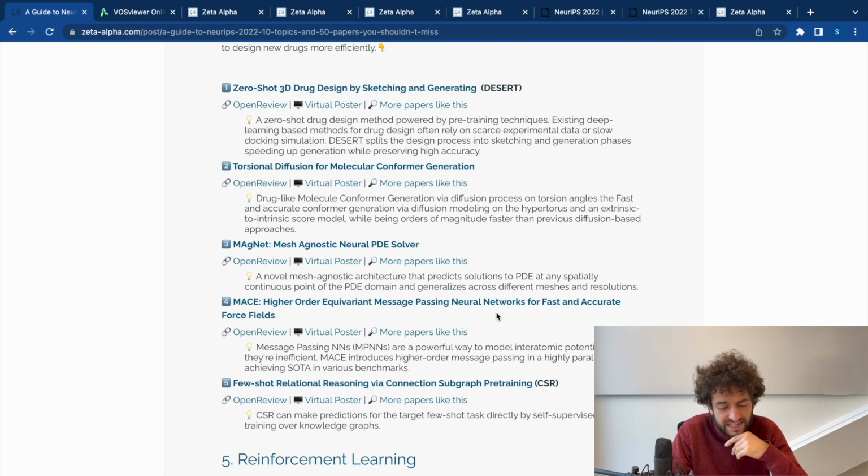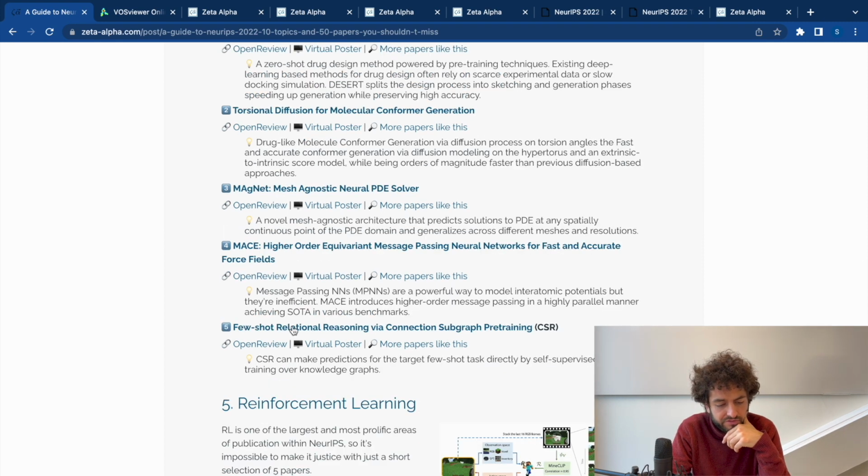Message passing in higher order. So normally in message passing, you only have neighboring nodes talking to each other. So this paper investigates the generalization when you can have modeling of higher order, skipping n nodes in the connection. And finally, this few-shot relational reasoning by connection subgraph pre-training.